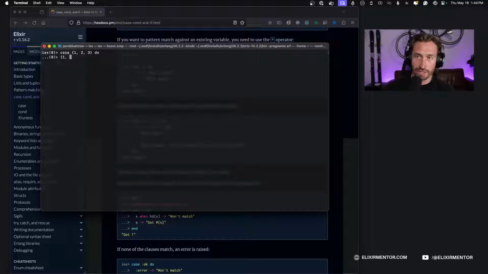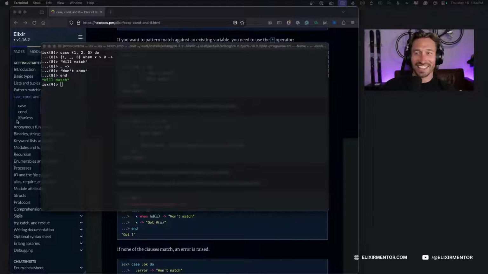So if the case with 1, we don't care about the middle value, and 3 is matched as long as x is greater than 0, then we are going to say it will match because x is 2. And then our default case won't show. And then end. All right, guys, maybe third time's a charm. Boom. All right. So there we go.